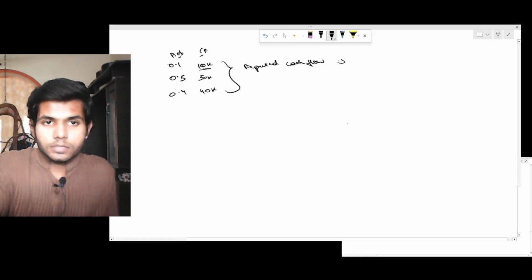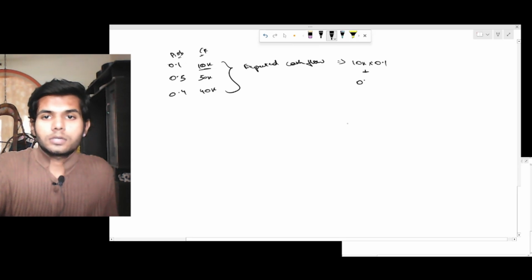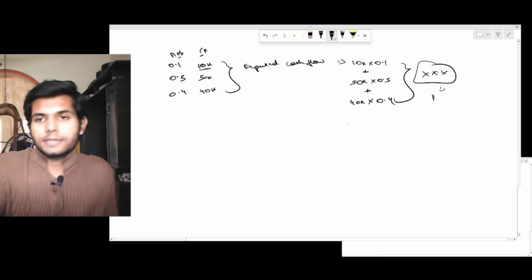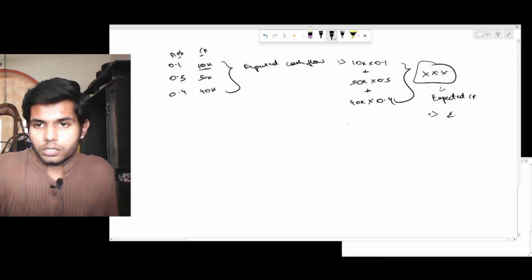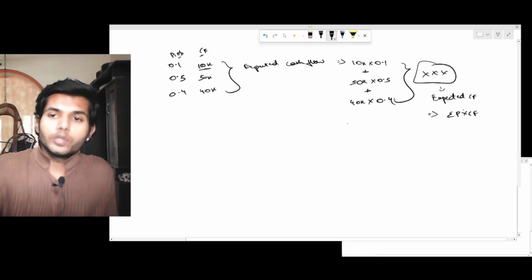Expected cash flow for 10,000 is 10,000 into 0.1. Similarly, plus 50,000 into 0.5 plus 40,000 into 0.4. We'll be getting this much of an amount. This is the expected cash flow. How did we get it? It is the sum of probability into cash flow. All right. Now using these, find the cash flow for year one.